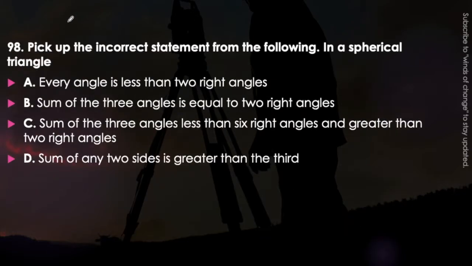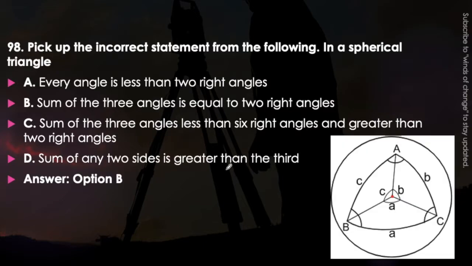Next question. Pick up the incorrect statement from the following. In a spherical triangle, every angle is less than 2 right angles. Sum of the 3 angles is equal to 2 right angles. Sum of the 3 angles is less than 6 right angles and greater than 2 right angles. Or sum of any 2 sides is greater than the third side. Just think about it. This is the case of a spherical triangle.